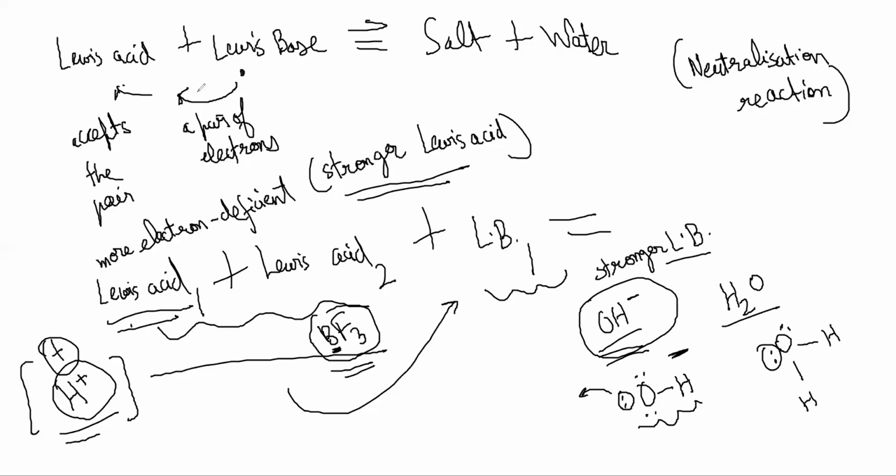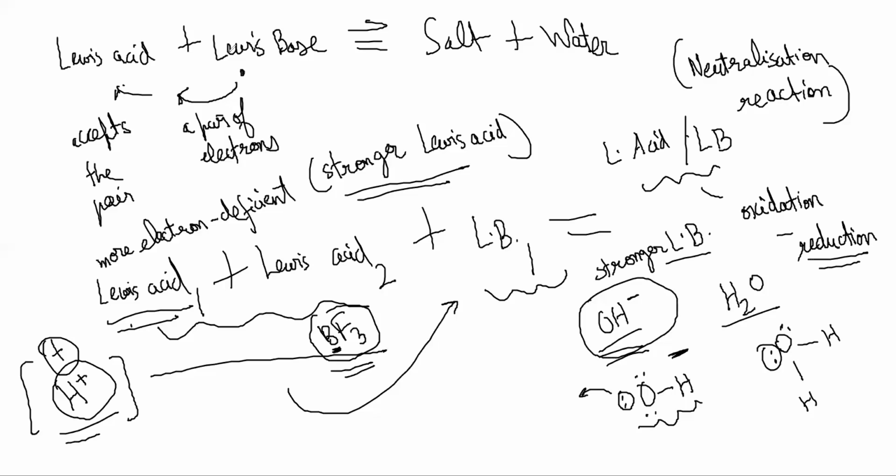Now, one more thing you can think of is that Lewis acid, Lewis base reactions are almost like oxidation reduction, no? Think electrons: one gains electrons, one loses. This is exactly the same thing as an oxidation reduction reaction, no?